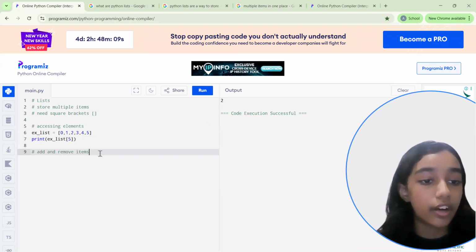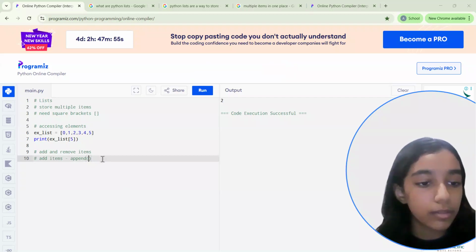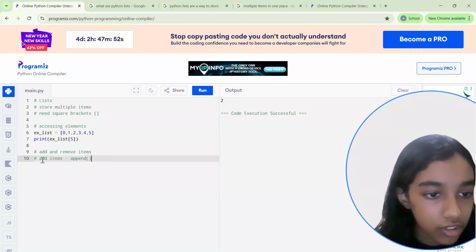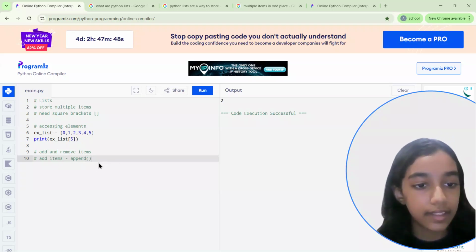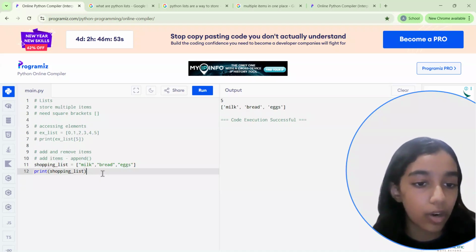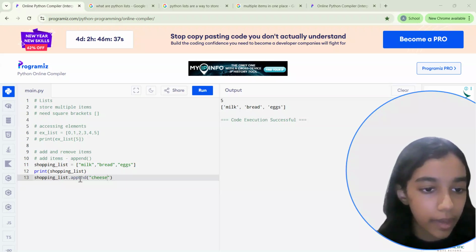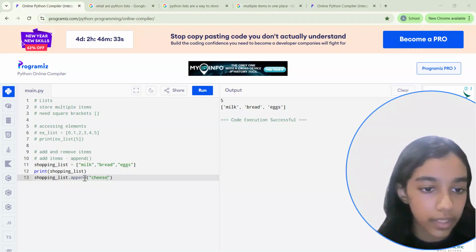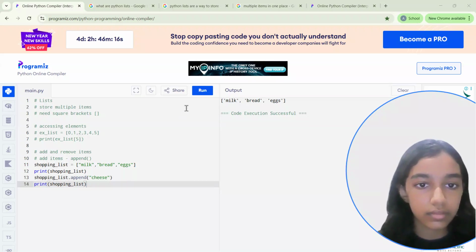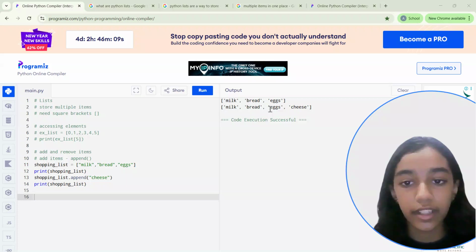Now I'm going to teach you how to add and remove items within a list. To add items, we use the append function, which basically adds a particular element to the end of a list. So for example, I want to add cheese to the end of the shopping list. I would use the variable name dot append, and then what you want to add. So shopping list dot append cheese. See, at first there's no cheese and then we added cheese.